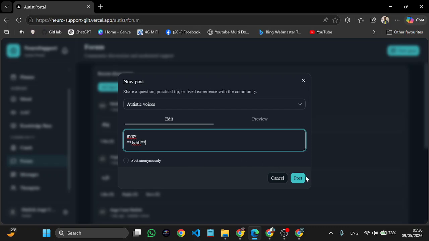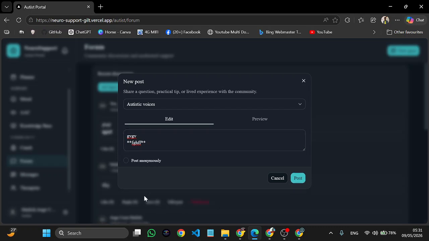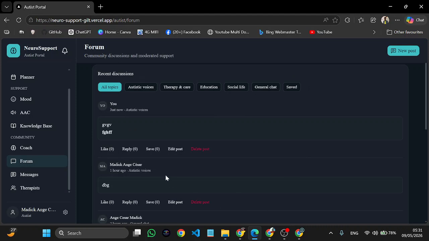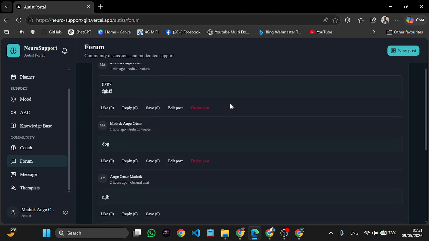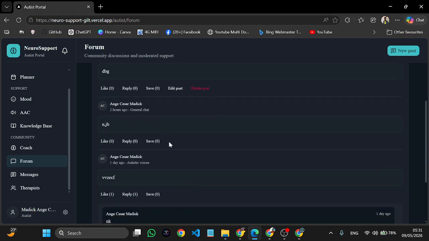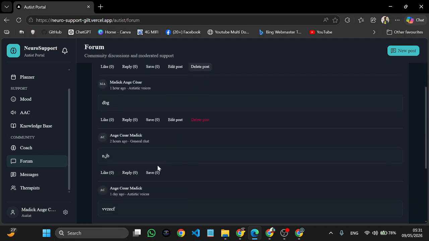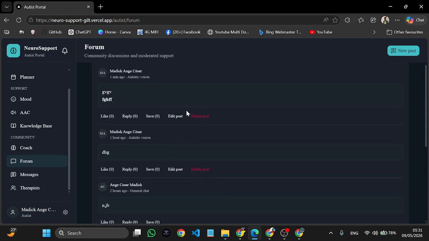But if you don't know it, no bother, you can just control to style it. But it's the same style used by Facebook and WhatsApp. So you can post it, and when the post is done, the dialog will close. So for things you posted, you can delete them or edit them, but you cannot for things posted by other individuals. For example, I, Caesar Magic, posted this 2 hours ago. I cannot edit or delete it, but things I posted myself, I can edit or delete them.